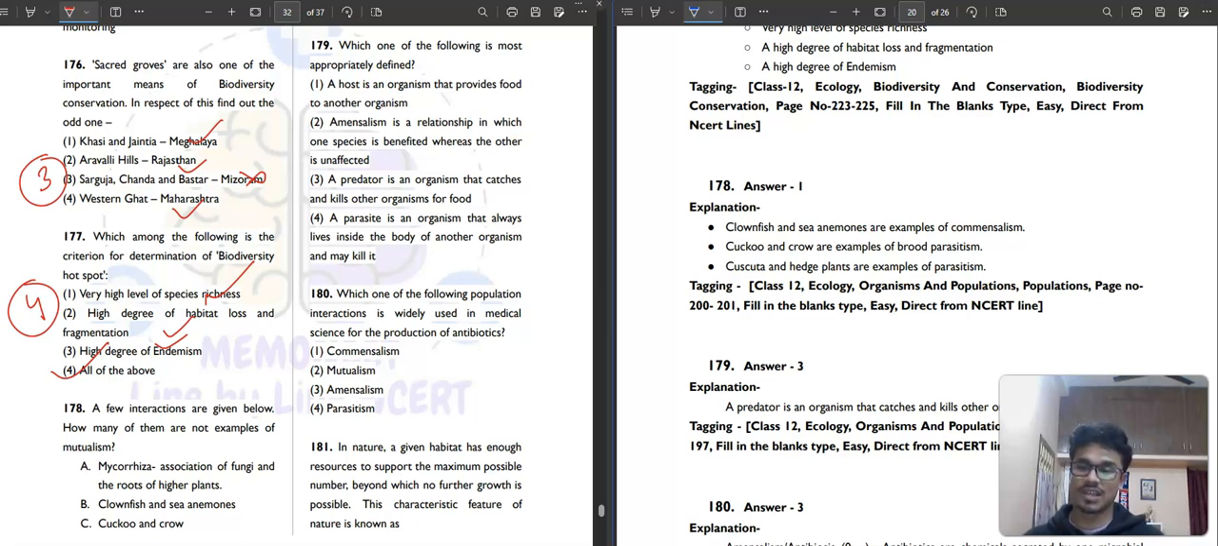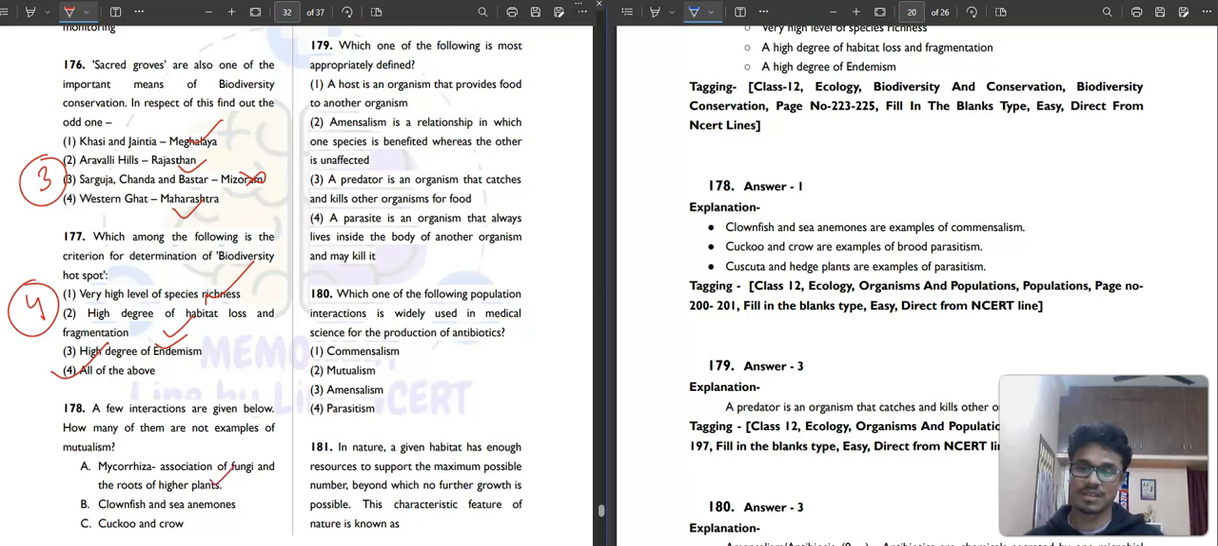A few interactions are given below. How many of them are not examples of mutualism? Mycorrhizae, the association of fungi and the roots of higher plants. So this is not a "not an example" of mutualism. This is actually an example of mutualism.